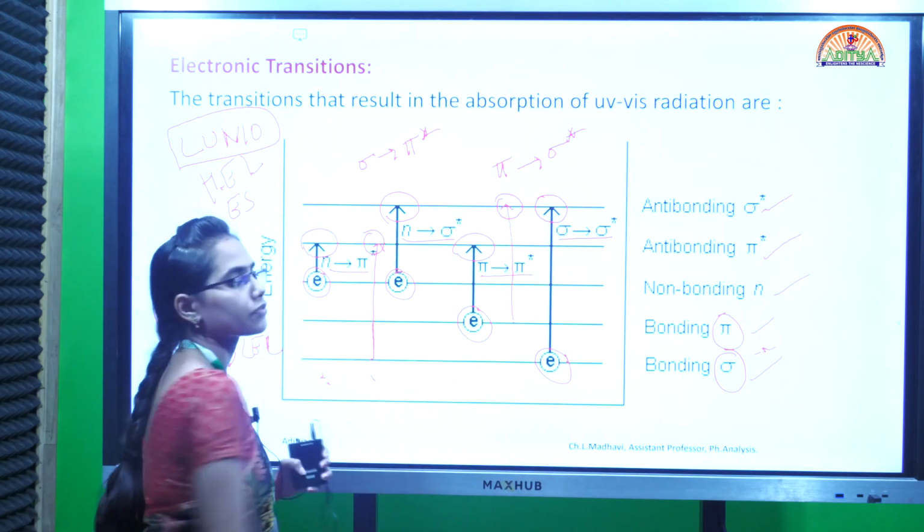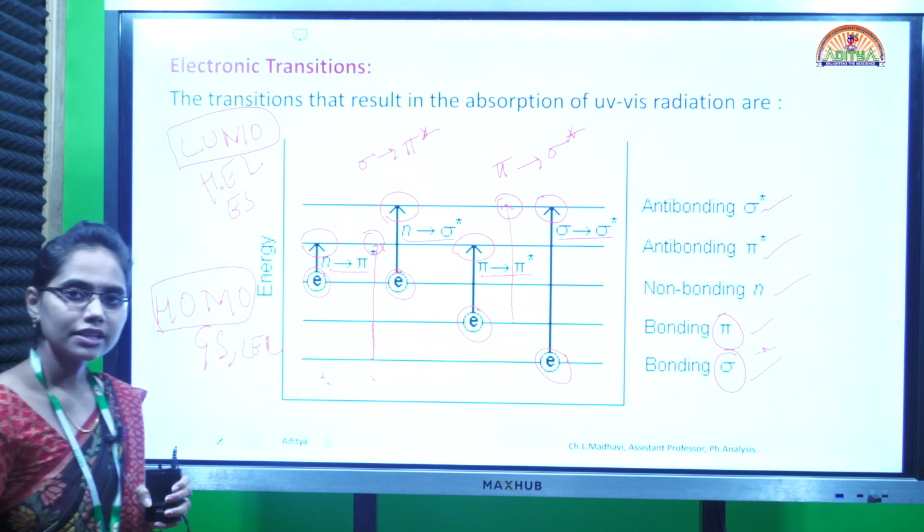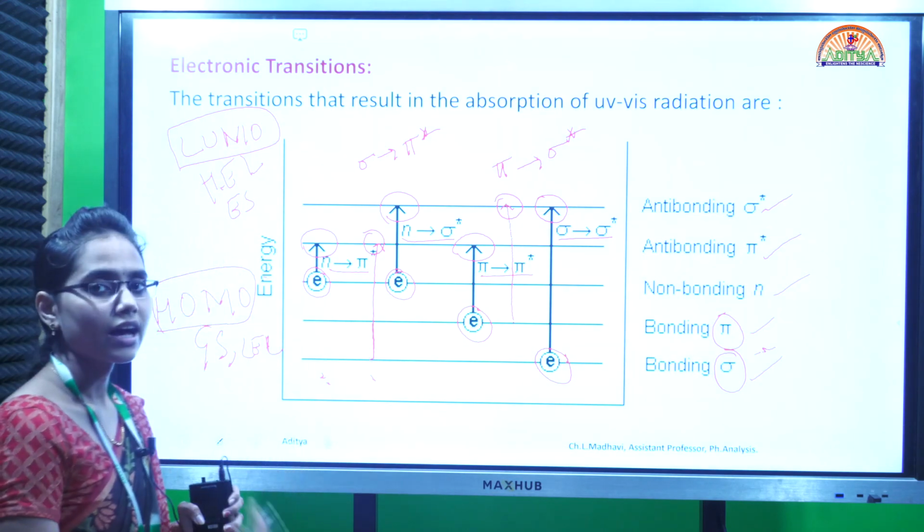So these two types of transitions are theoretically there, but practically they are highly improbable.